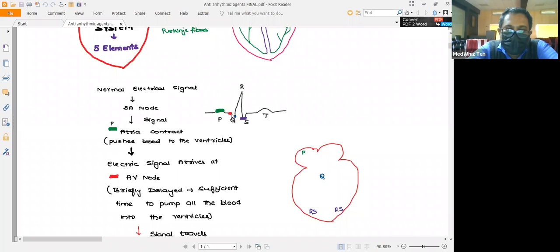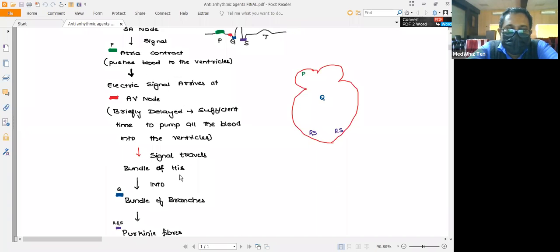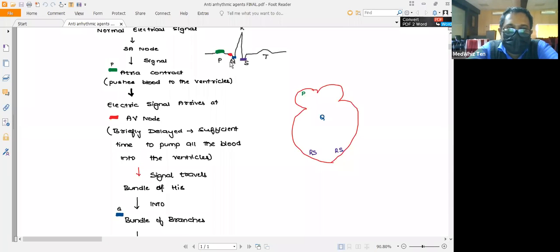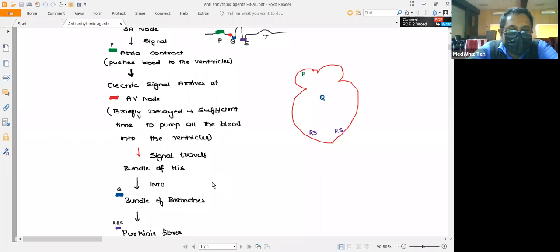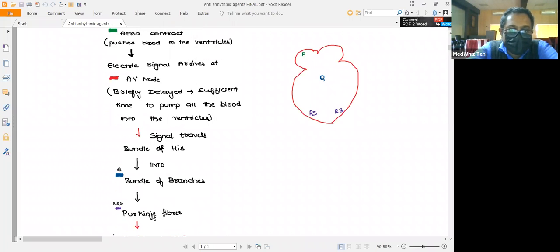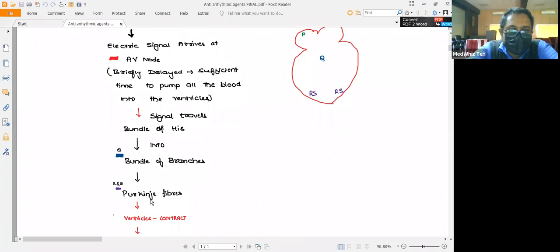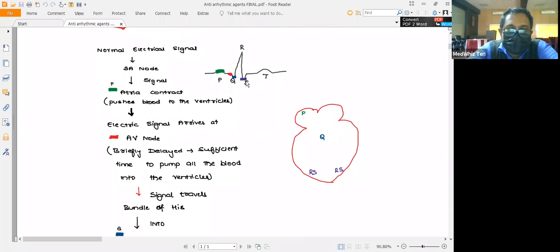Here you can see the red color, which represents the impulse that will be conducted to the AV node. Later you can see that once the signal is passed on to the bundle of branches, it will be represented by the Q wave in the ECG. And the RS complex will represent the impulse which will be received by the Purkinje fibers. So you can see that this is the RS wave, which mimics the action of the Purkinje fibers.